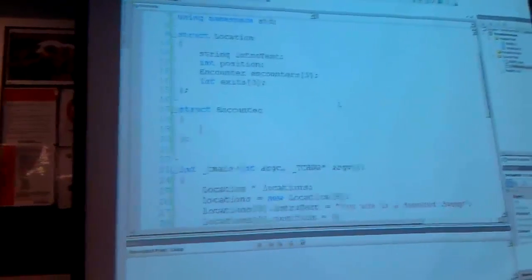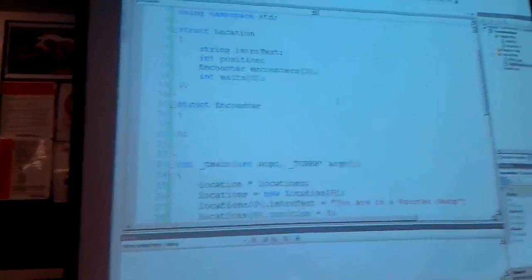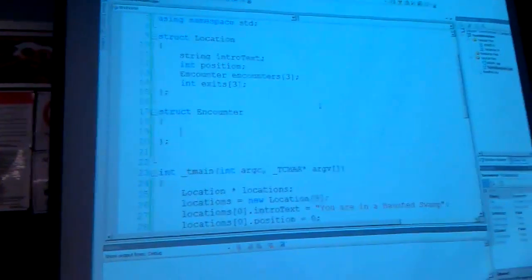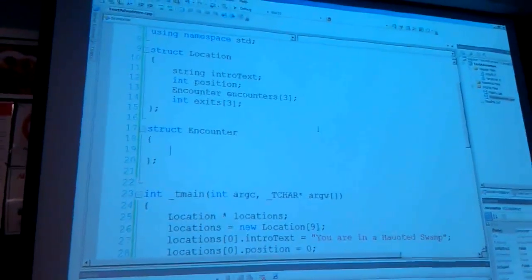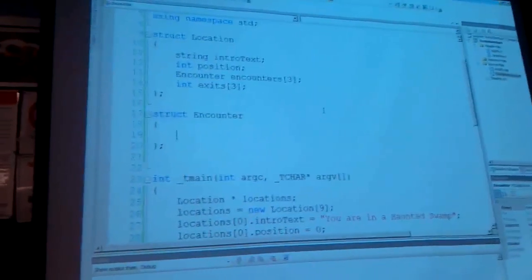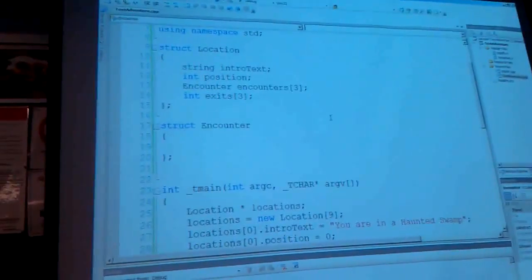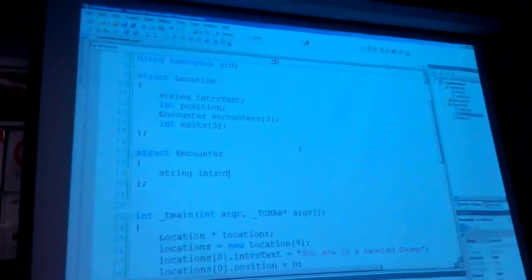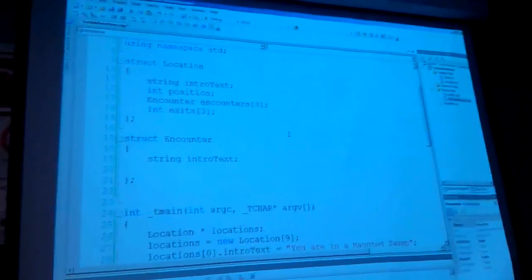Every encounter should probably just have... I guess every encounter should actually store its own interactions for real. So we're kind of getting into a large scope game, and I'm just going to avoid that. We're going to keep it simple. Each encounter has a single interaction. It has one output, and you get one input. And that's it. So first, I'll make the output, which I might also just call input text. It'll describe what's happening.